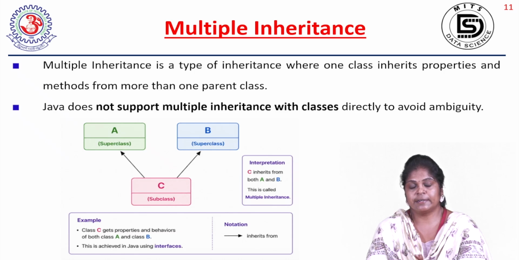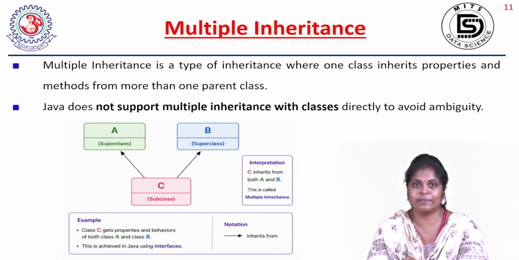Assume there are three classes, A, B, C. Assume that in class A there is a property T. At the same time, in class B there is also a property T. C is inheriting both A class and B class, then C cannot differentiate whether property T is from A or B, because it is getting properties from A and also from B. From A class T will come, from B class also T will come.